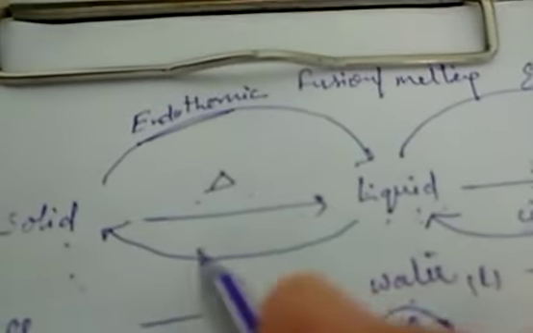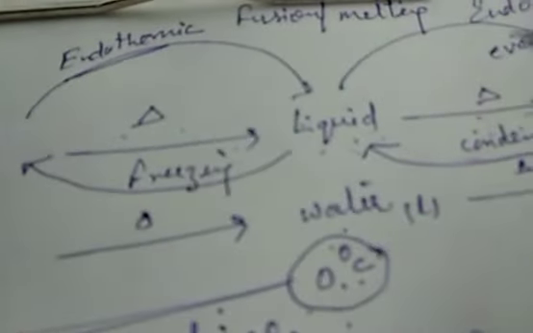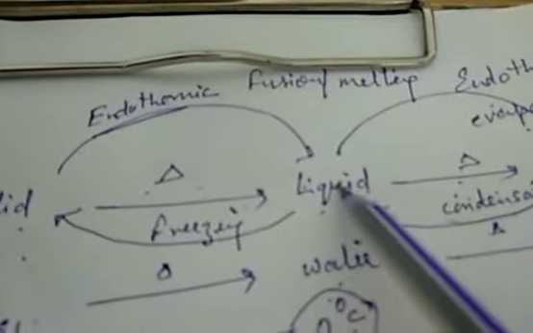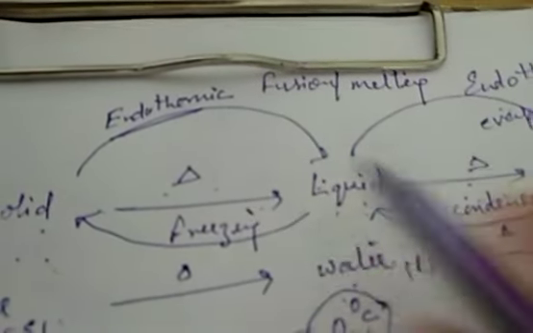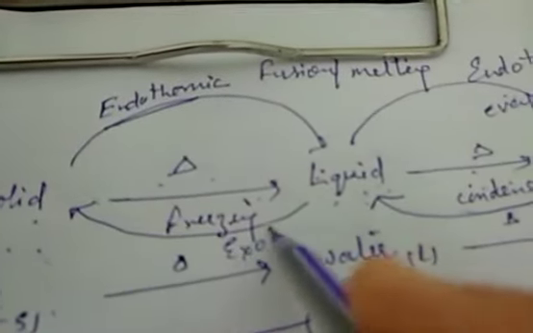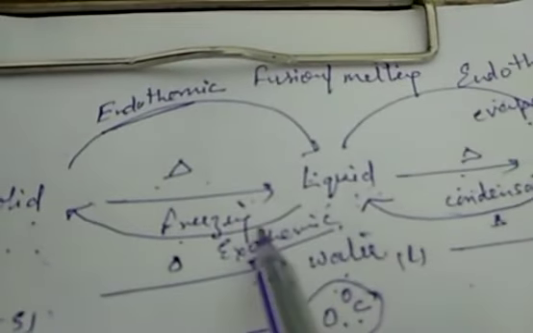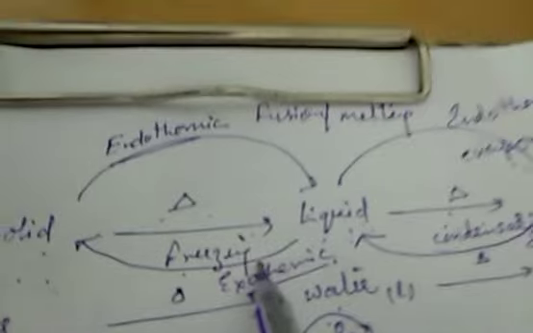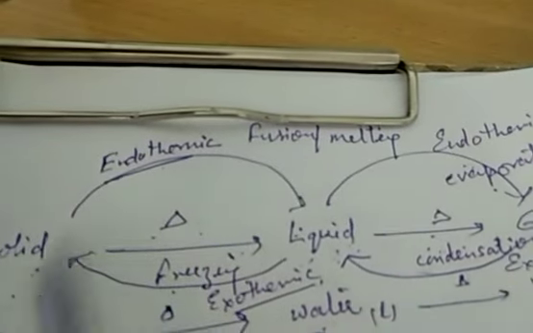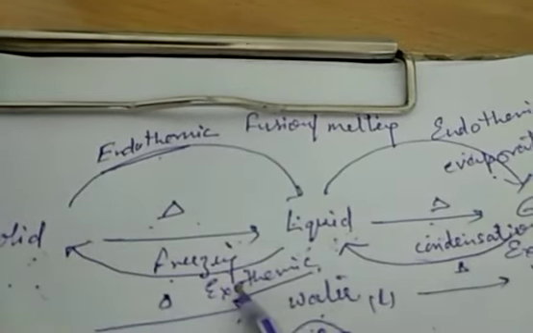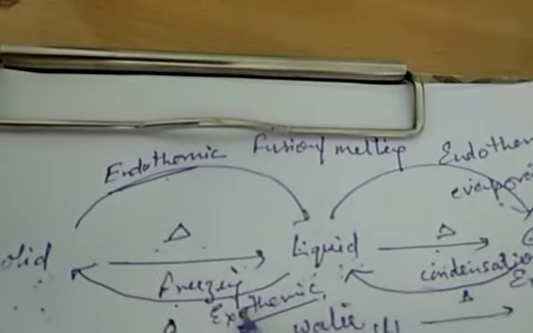Now next one, liquid changes into solid. This is known as freezing. And you know very well, when you put water in your fridge, it changes into solid. Again, energy is released during this process. So this is also an exothermic process, and the name of the process is freezing. Again remember one thing, that melting point and freezing point are the same, only the direction of heat is different.